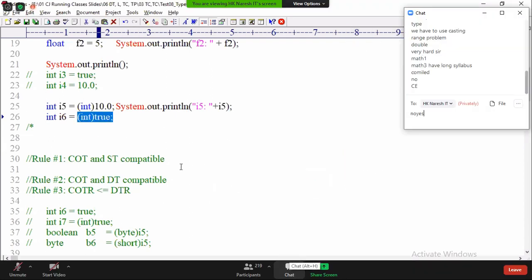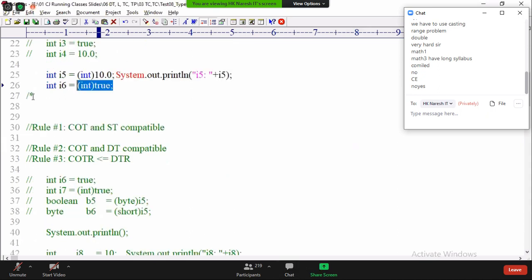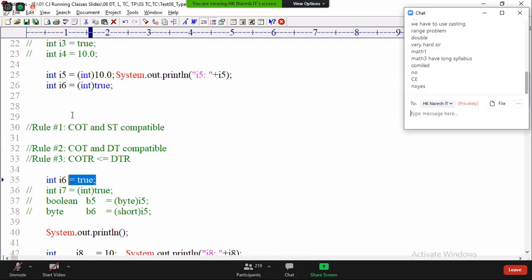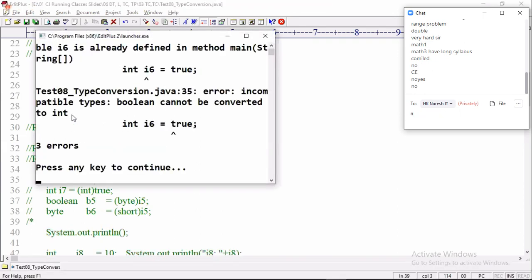Now tell me. I'm going to write some statements here. You decide which one is right, which one is wrong. Is this line right? No. The assignment operator is throwing an error, incompatible types. The assignment operator will not do any conversion.